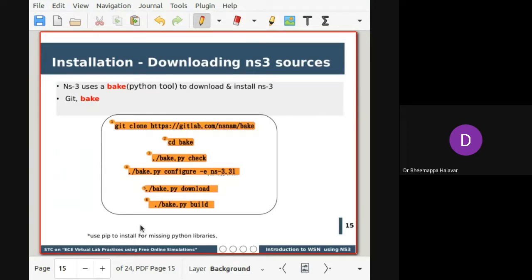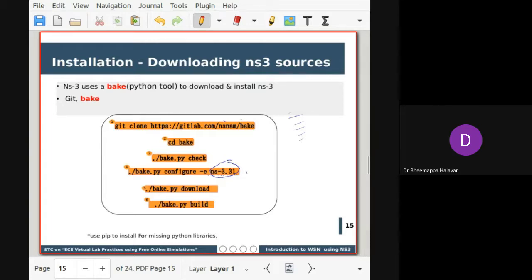I suggest using this installation, and these are the commands we generally follow. First, I download Bake from nsnam.org. Then I go into the Bake folder and check whether the Bake I downloaded is correct. After that, we configure Bake for the appropriate NS3 version, so you have to mention which version it has to download. The nsnam site has a list of versions, because whenever they add a new library module, they release it as a new version.